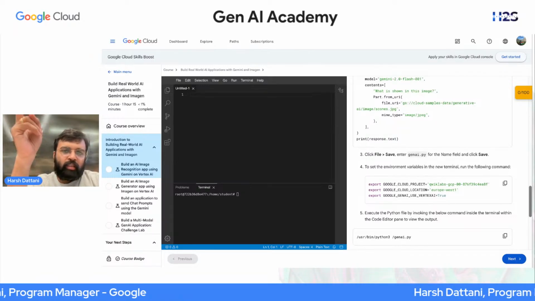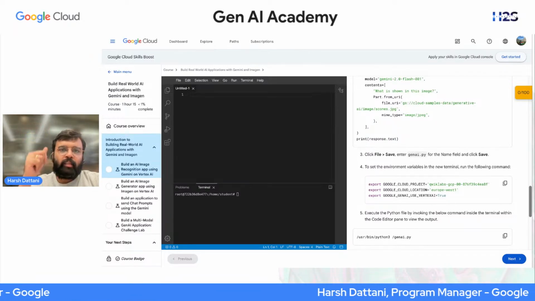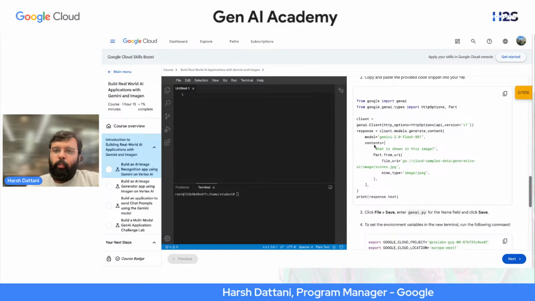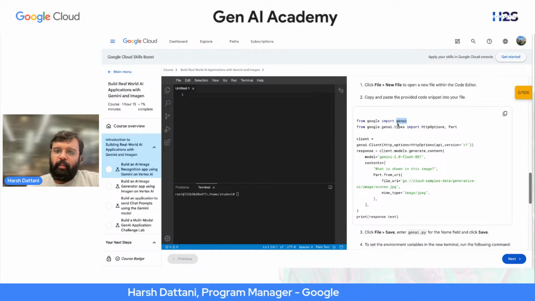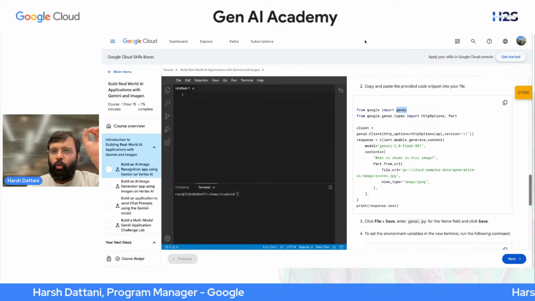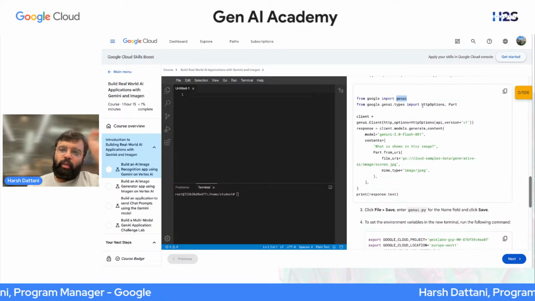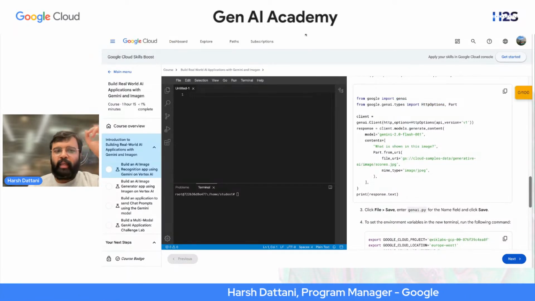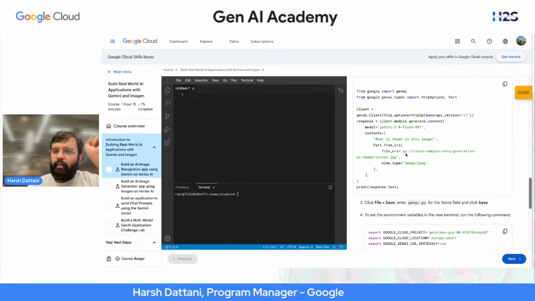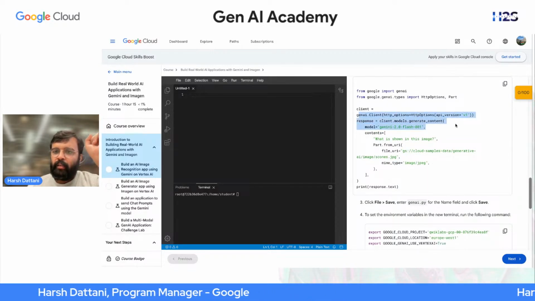And to do this, first we'll set the environment variables. Second, we will also import Google Gen AI library as well, right? So we will also import Gen AI. We'll be using HTTP options to make the HTTP calls, right? Then we will load the library over here.